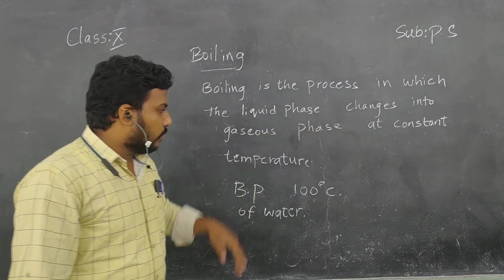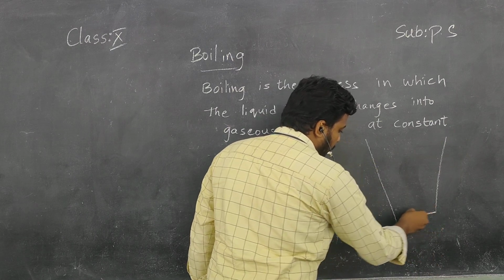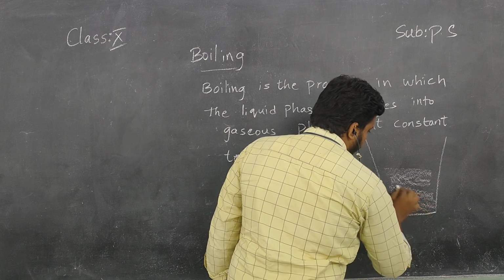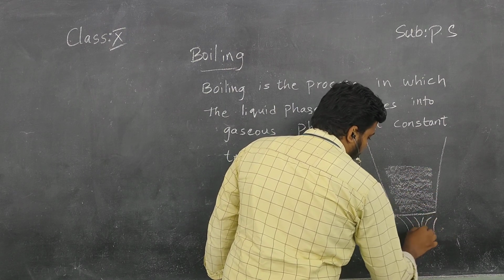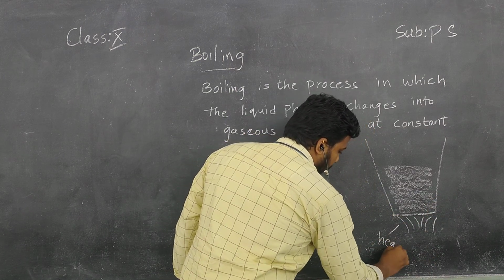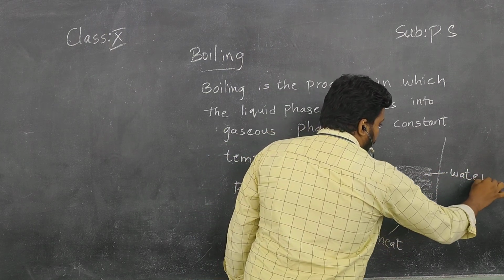Understand, children? So right now I will take a tumbler. This tumbler is filled with water, and I am boiling it, children, on a burner. So this is heat being supplied to the water in the beaker.